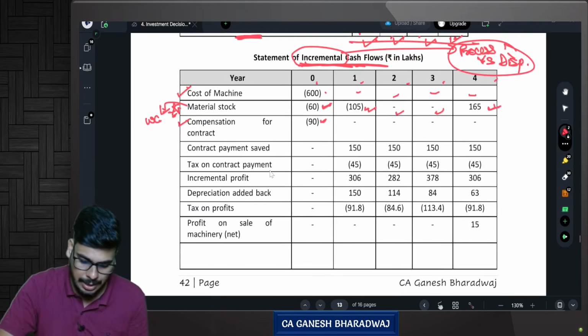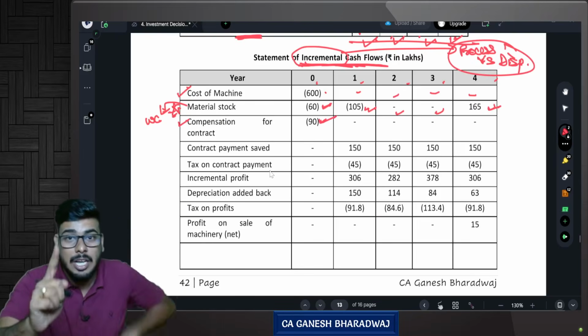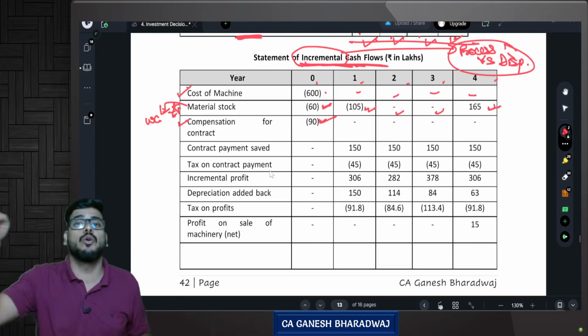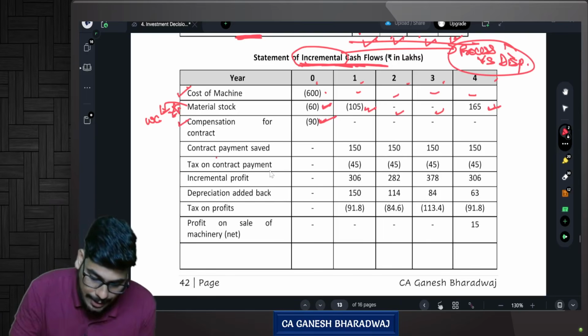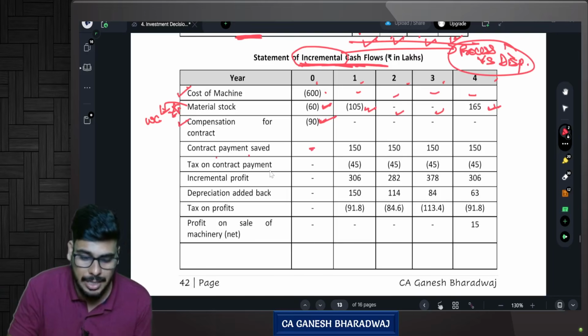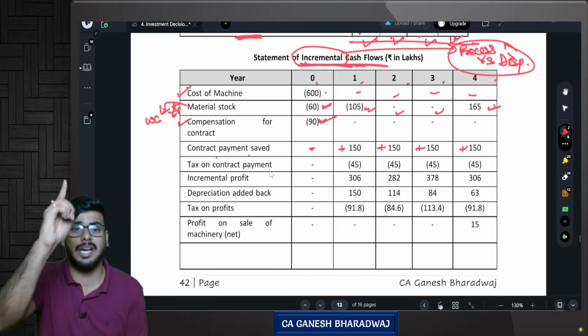Yes. So now look at this. The compensation for contract is going to be how much? 90 lakhs. But wait, because you're paying this 90 lakhs, from now on, you are going to save 150 lakhs. Yes or no? So contract payment saved initially 0. At the end of every year, it's going to be plus 150 lakhs. Are you clear with this?